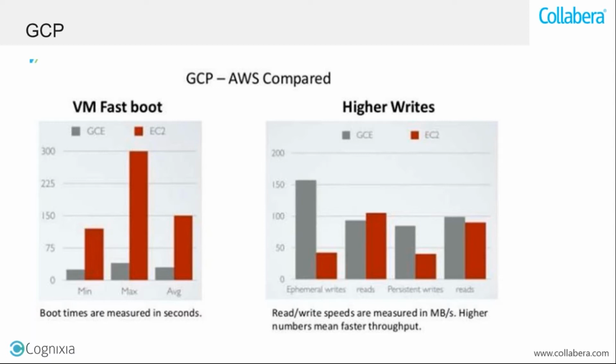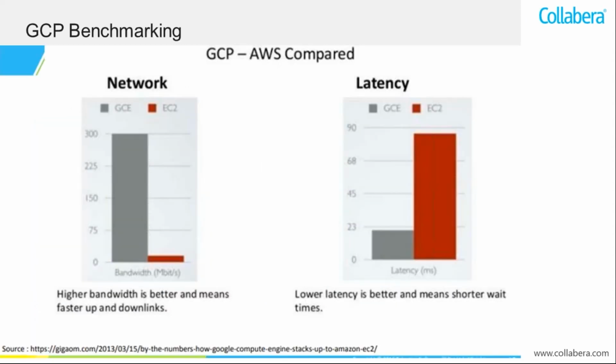The higher the read-write speed, the better the efficiency of the server. When we talk about a network comparison between GCP and AWS, GCP servers give a higher bandwidth. Higher bandwidth means they are faster. So quickly you can upload your content, and quickly you can download anything from the internet. They give you a faster bandwidth when you access your virtual machines or servers.